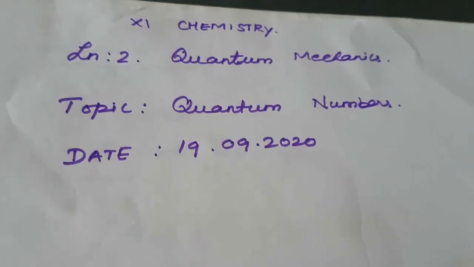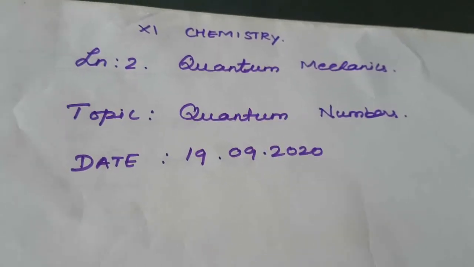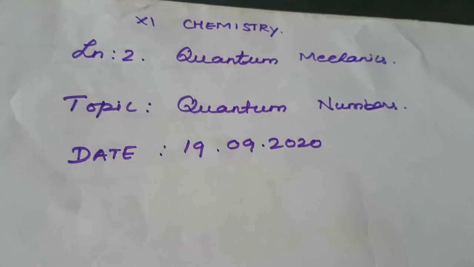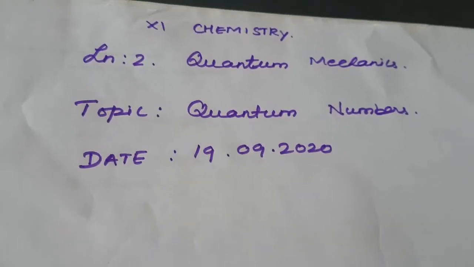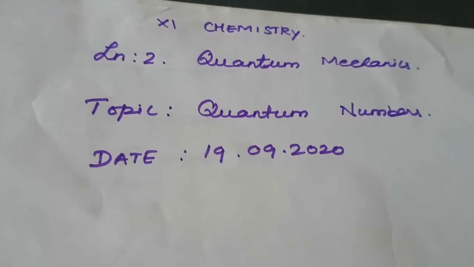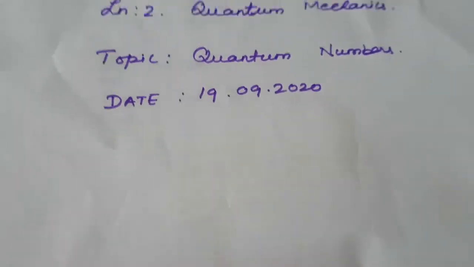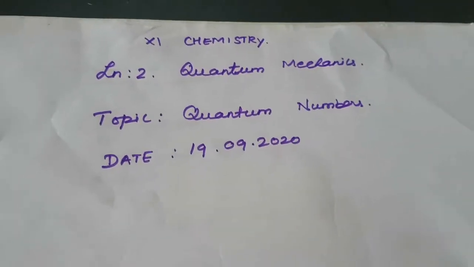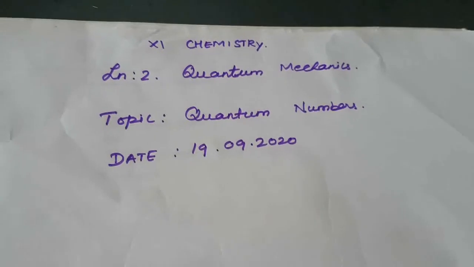Today we are going to see the second lesson, a continuation of your second lesson. The topic is quantum numbers. Before going to that, in the previous video we studied the Schrodinger wave equation. What are the salient features of this quantum mechanical model, and how can it be explained? Previous day we studied the Schrodinger wave equation. Today we are going to see the main features of this Schrodinger wave equation.